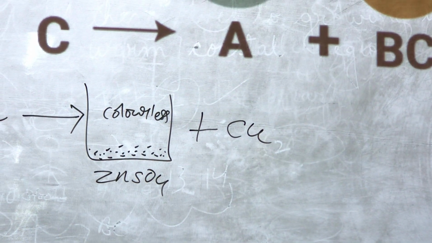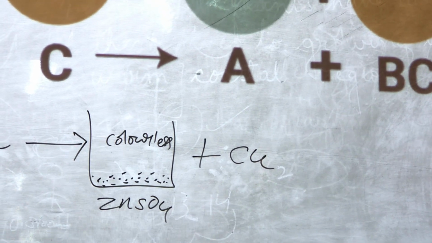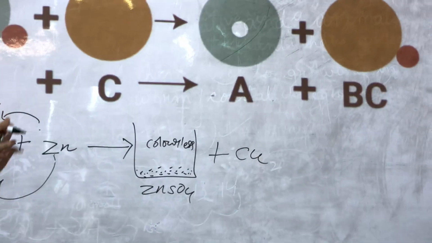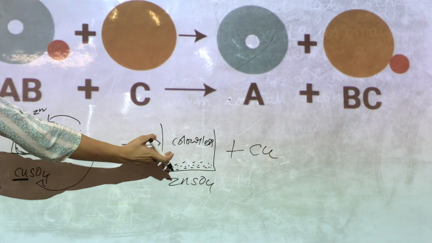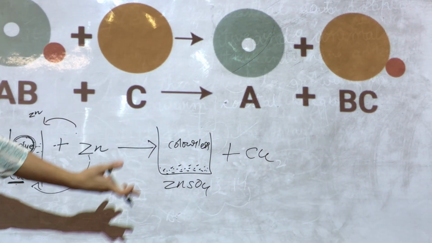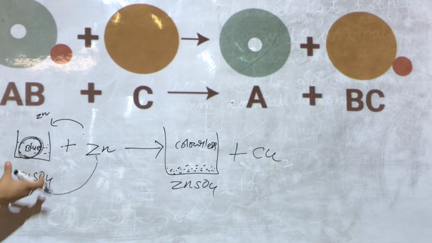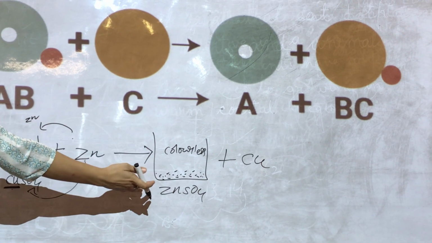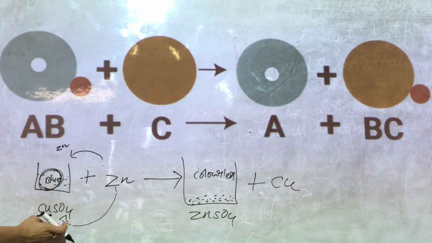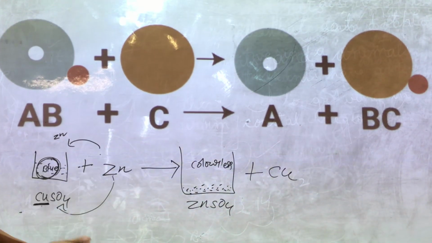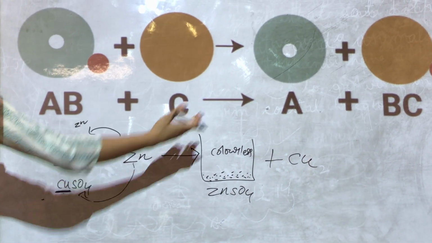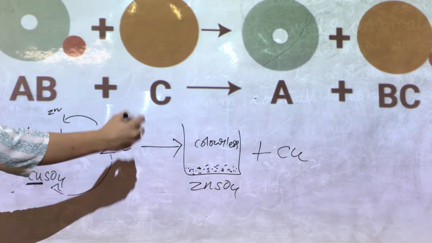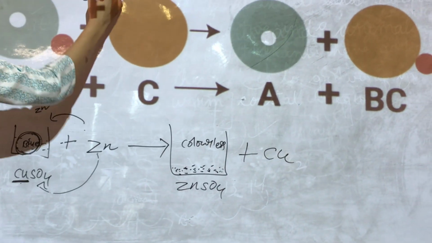So initially we took a blue solution of copper sulfate, which is a compound, and we put some zinc metal into it. We saw that after some time the blue solution changed into a colorless solution, because it was no more copper sulfate. After the reaction it became zinc sulfate, and zinc sulfate is a colorless compound. Why did this happen? Because zinc was more reactive than Cu, so it easily replaced Cu from its solution, and Cu was thrown out. It was not actually thrown out, it accumulates here.